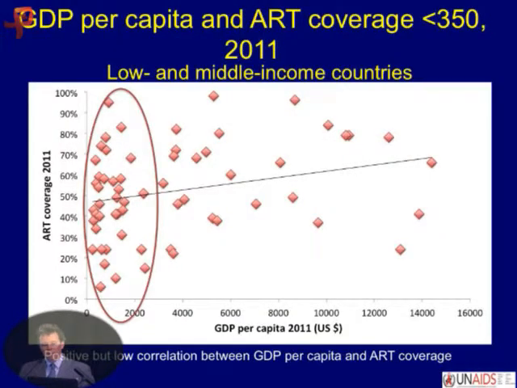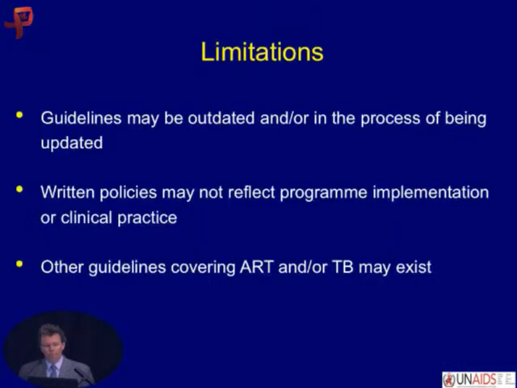And then we looked at GDP and ART coverage, and you can see that actually there's a low correlation between GDP and ART coverage, but again, you have that spread at the low GDP. So there's more to this than just GDP. We're in the process of doing a multivariate analysis on this to try and take a look at some of the other factors involved in coverage. It goes beyond GDP, but it's something important to look at.